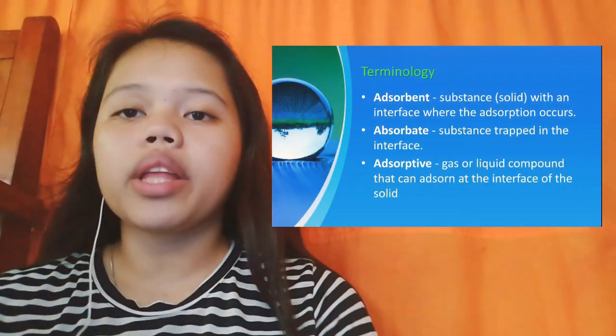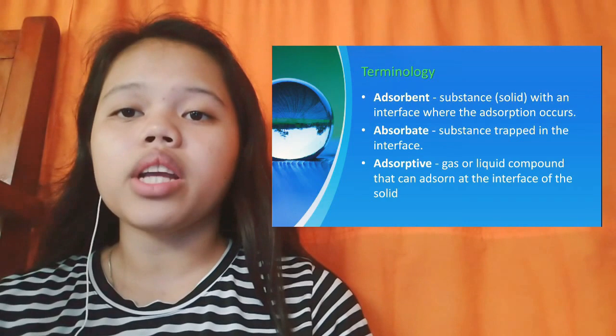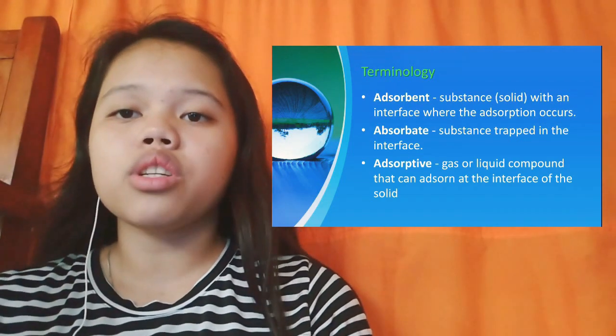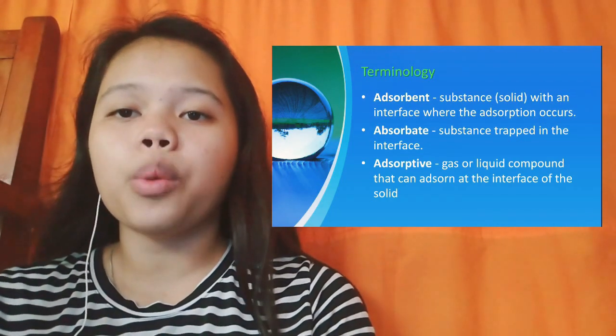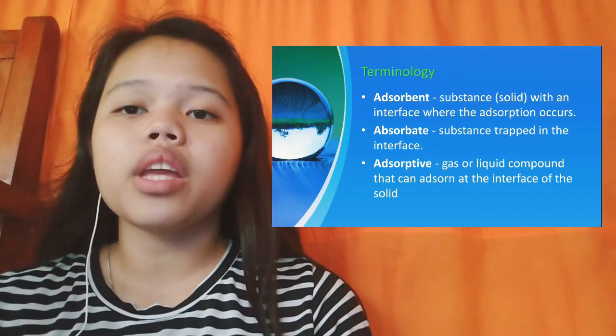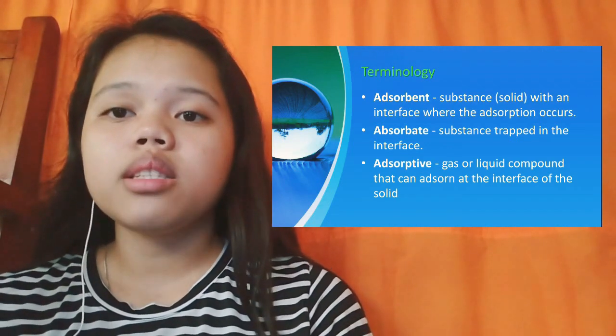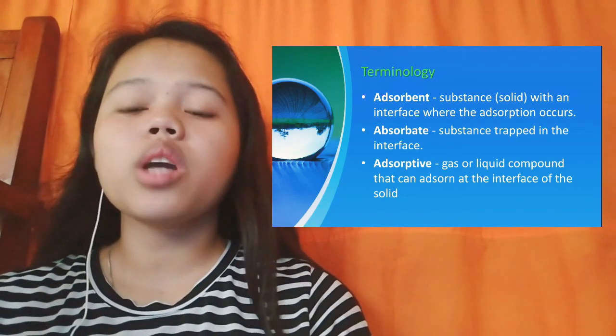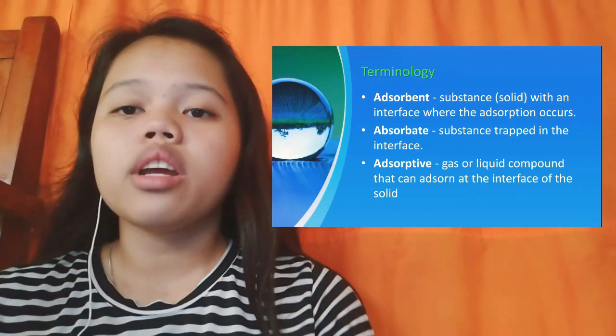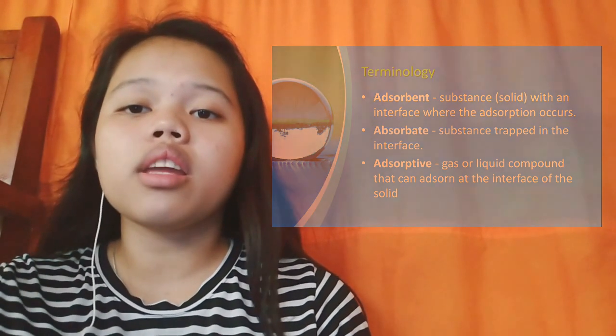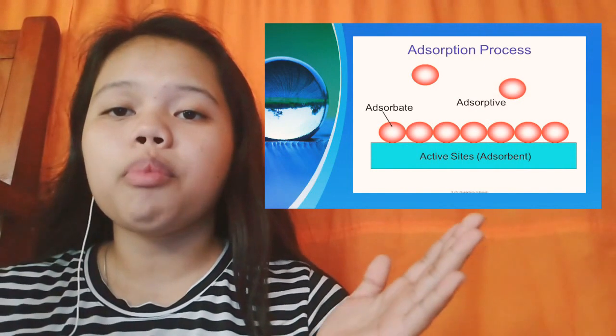Terminology. Adsorbent: substance with an interface where the adsorption occurs. Adsorbate: substance trapped in the interface. Adsorptive: gas or liquid compound that can adsorb at the interface of the solid. Adsorption process.